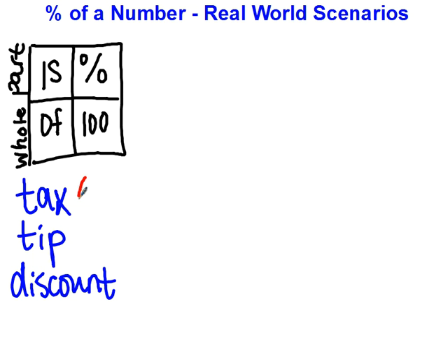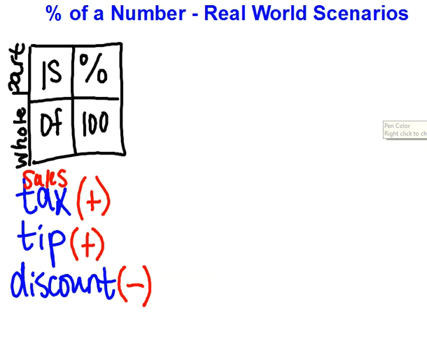So tax, when you pay taxes on something, especially sales tax, I'll put sales right here. Sales tax is an amount that you're going to pay on top of the cost of the item. So if I buy an item, I'm going to pay tax on top of that. So I'm going to add it to my total. A tip, when you go to a restaurant, you pay your bill and you pay the waitress a tip, which is going to be something that you add to your total. And a discount, like when you go to the store and you want to buy some shoes and they're maybe 20% off, that's going to be something you subtract from your total. So those are things to keep in mind whenever we are talking about percent of a number in a real